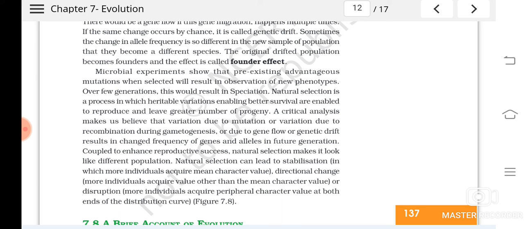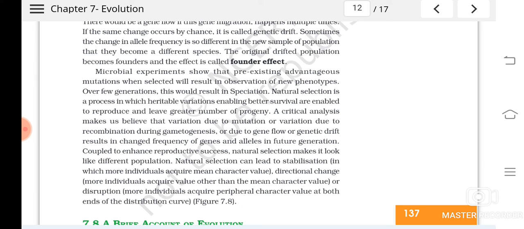Or sometimes it can be directional. I told you either tall or dwarf plants can be selected. Directional change means more individuals acquire a value other than the mean value. Understood? Or it can be disruptive. Disruptive means more individuals acquire peripheral character values; among the population both tall and dwarf were there, so this will get split into two.